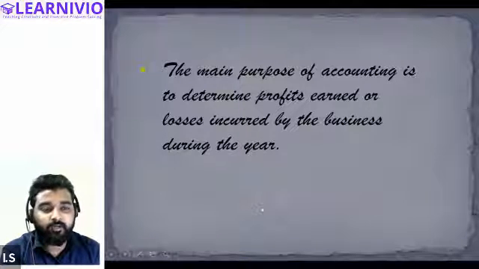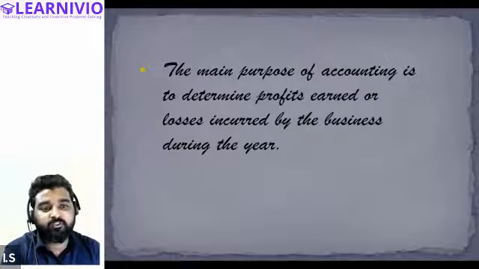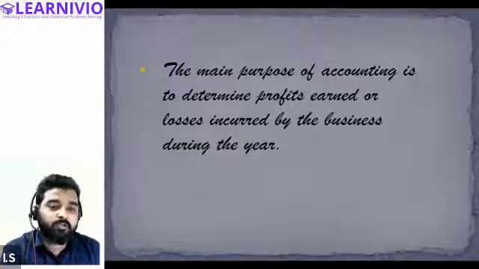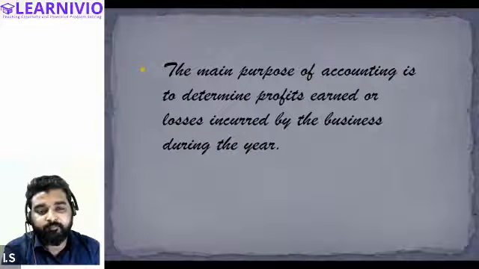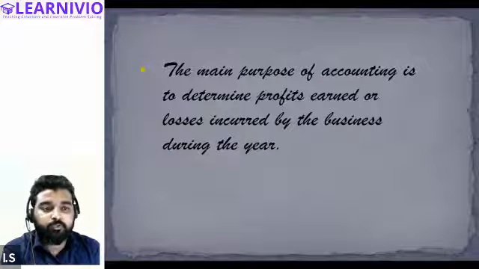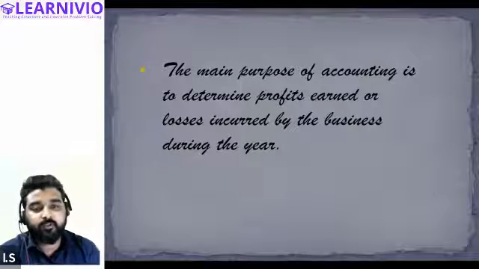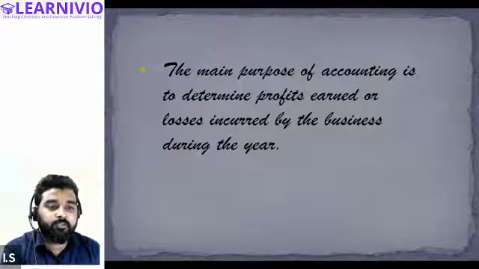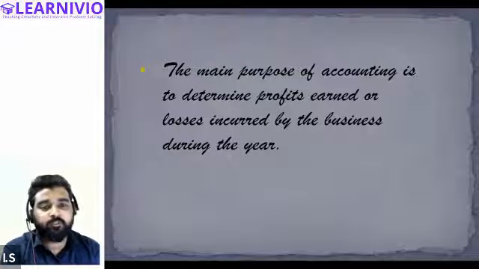I think I have already told you in the very first chapter that the main purpose of accounting is to determine the profits or losses earned during a particular year. So the main purpose of accounting is to determine the profit earned or losses incurred by the business during the year.